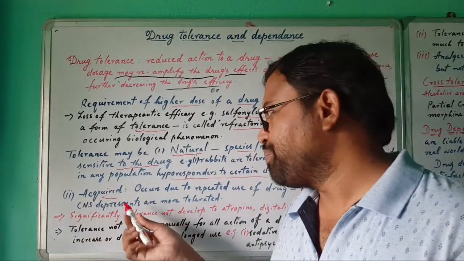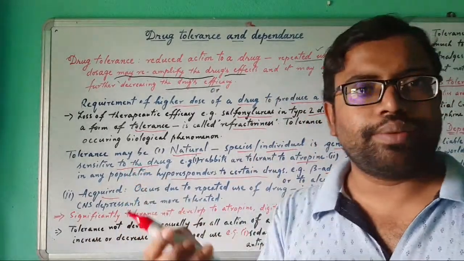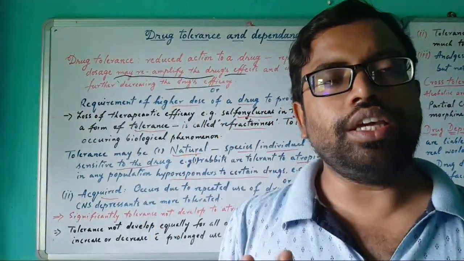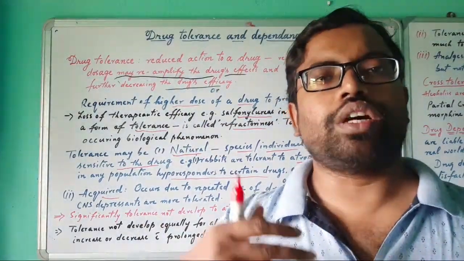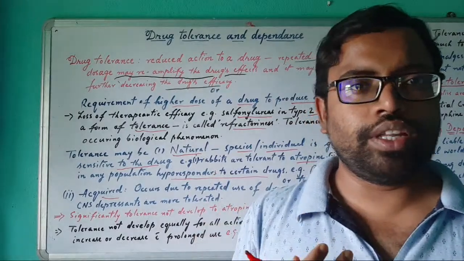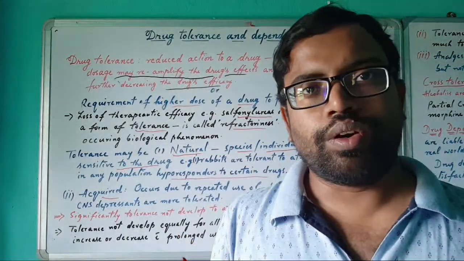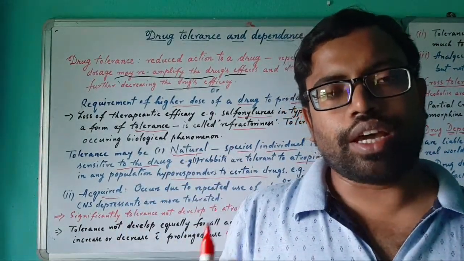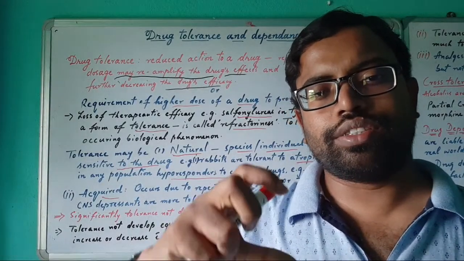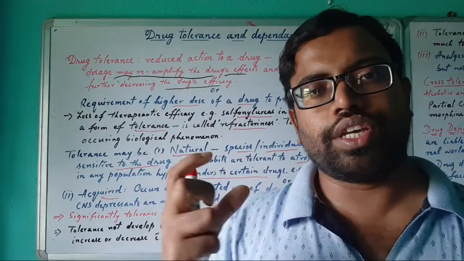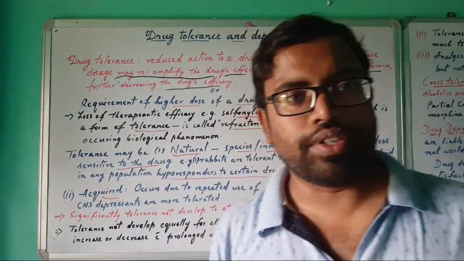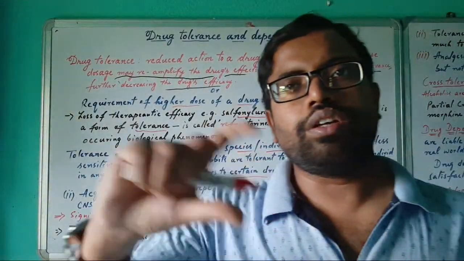Then acquired means it is produced by ourselves. We intentionally take the drug and produce tolerance towards it. Why do we take that drug? Because we may feel happiness by taking it, or someone is feeling unhealthy for a certain period of time, and for such silly reasons takes the drug. Then it will cause acquired tolerance. After a certain time, the drug will not work.